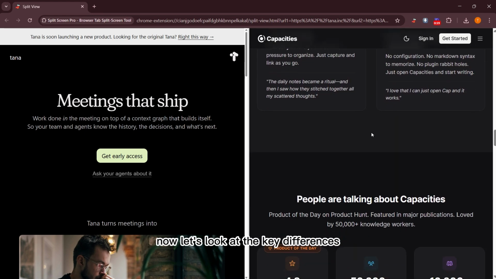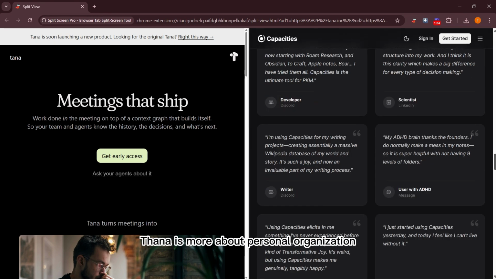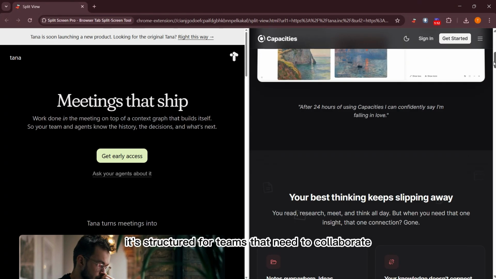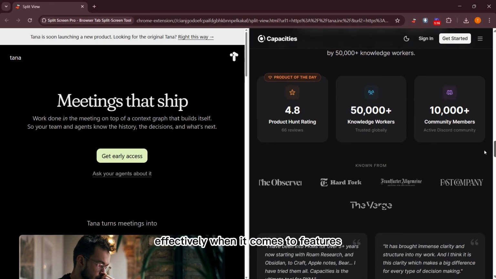Now, let's look at the key differences. Tana is more about personal organization. It gives you freedom to customize. Capacities, however, is all about working together. It's structured for teams that need to collaborate effectively.